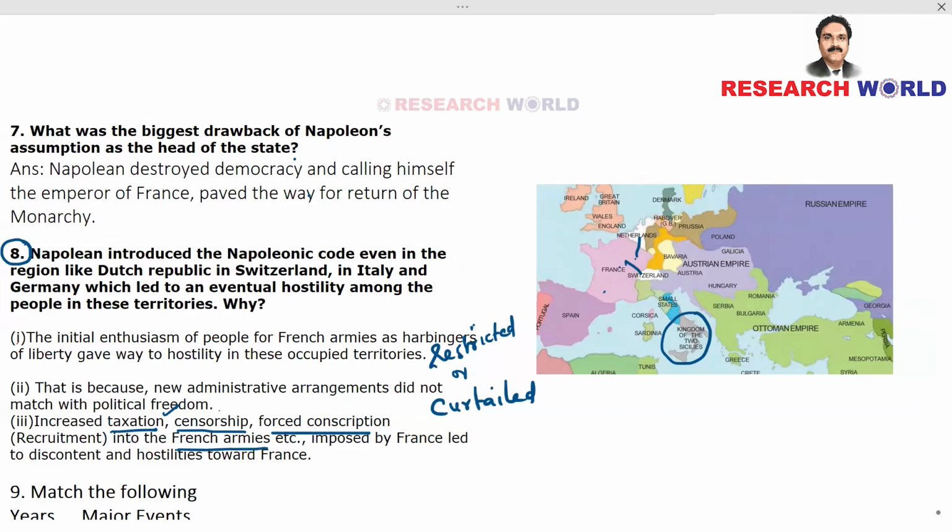French people can fight in the French army, but why on earth should a citizen of, let's say, Switzerland or the Netherlands join the French army as a French soldier, and why should he fight for France? So that's called forced conscription into the French armies, etc., imposed by France, which led to discontent and hostilities towards France. So this is what happened.